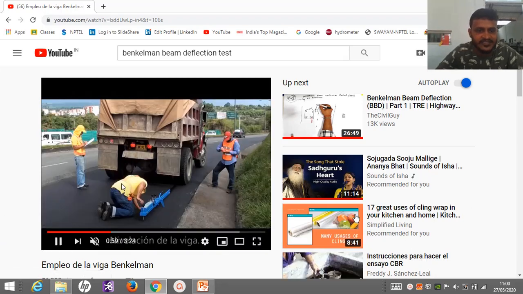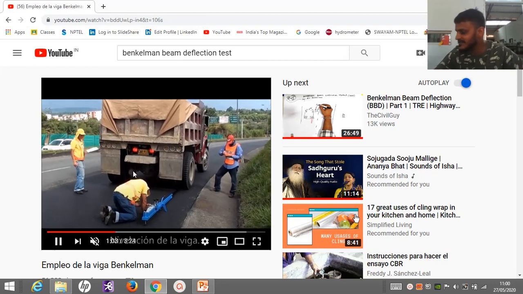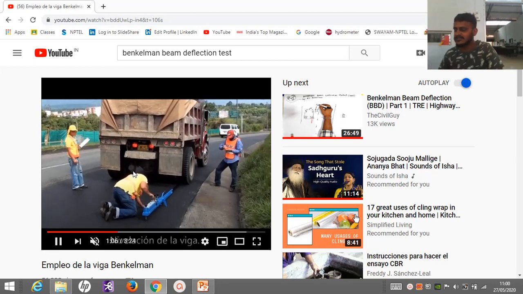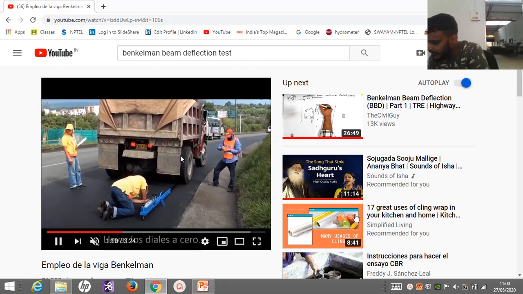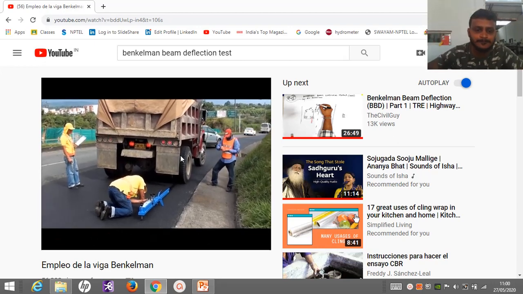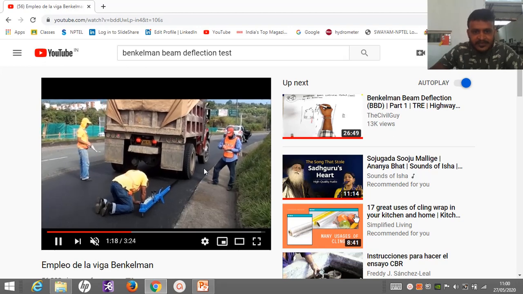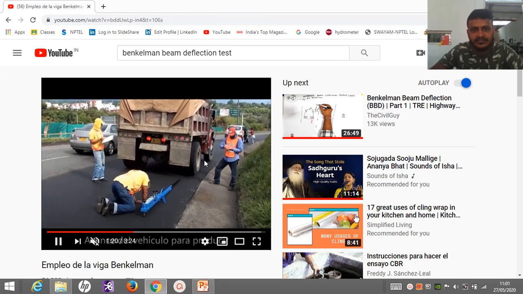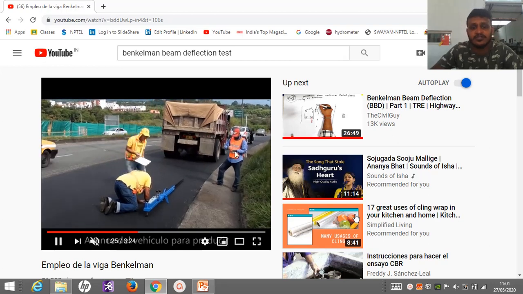Now here you can see this is a standard truck. On the rear axle the load will be, as I said, 8170 kg. So on this set of wheel load, the load will be 4085 kg. Now this is the first point, and they are taking the measurement. Then from this point the truck is moved for a distance of 2.7 meter.